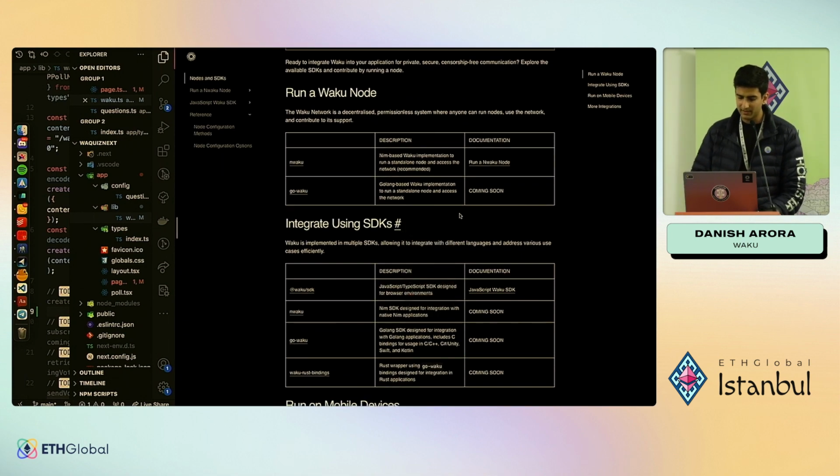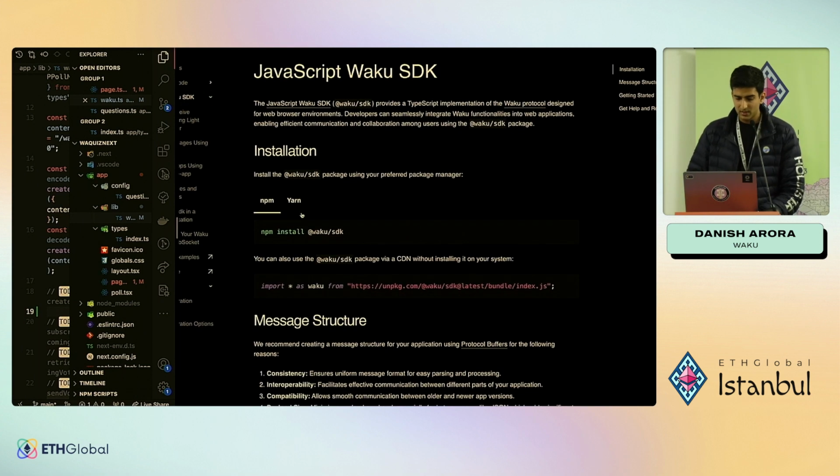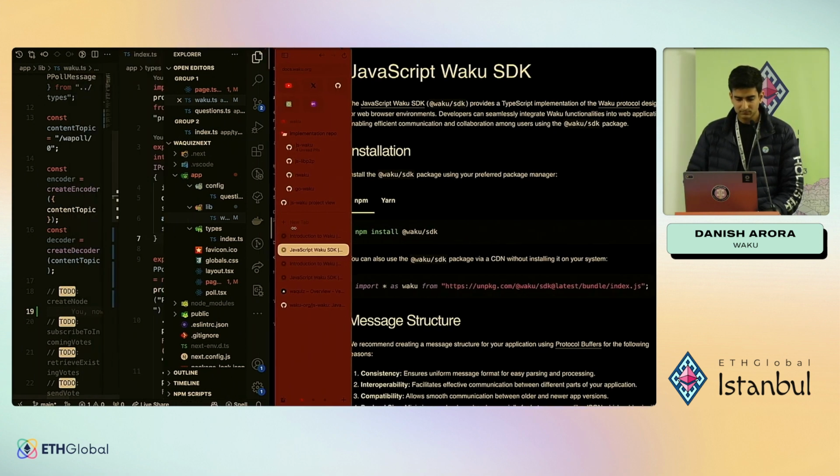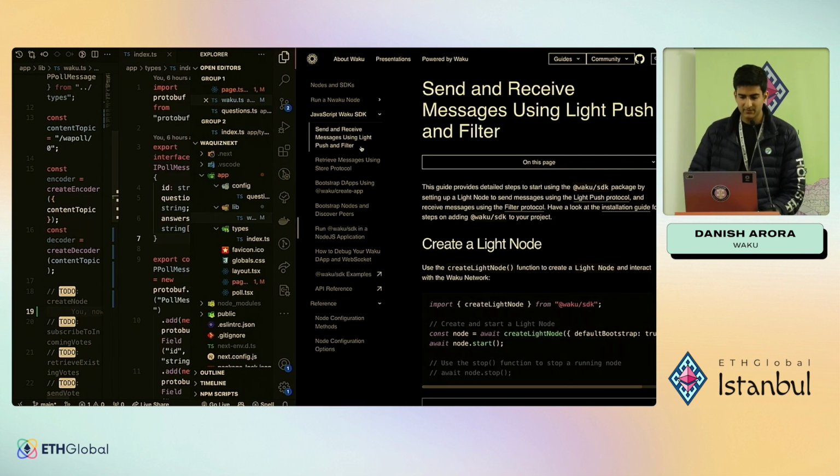Here you'll see all the implementation docs. Going to Waku SDK, let's go to sending and receiving messages using light push and filter. Light push is a light protocol that is used to push messages into the network, and filter is used to subscribe to messages from the network. So that's all that we care about right now.